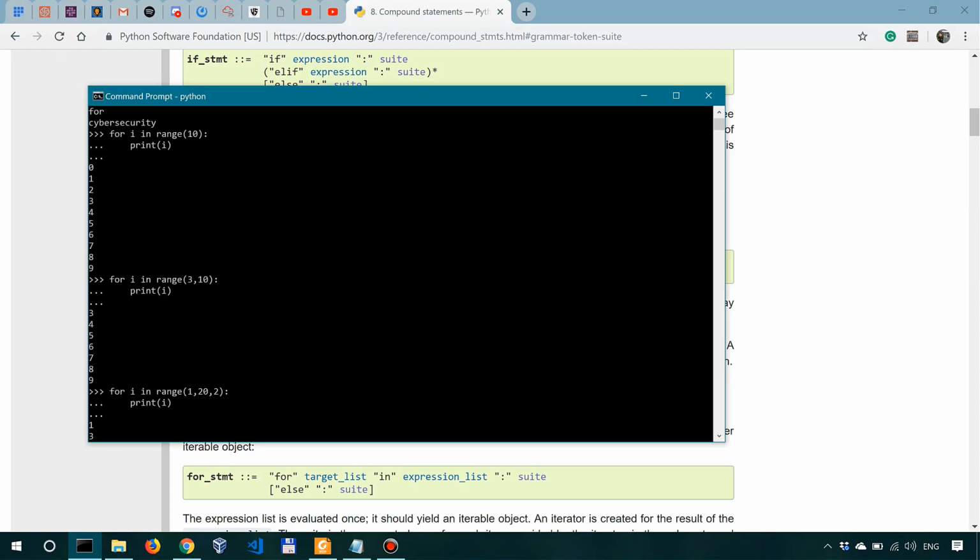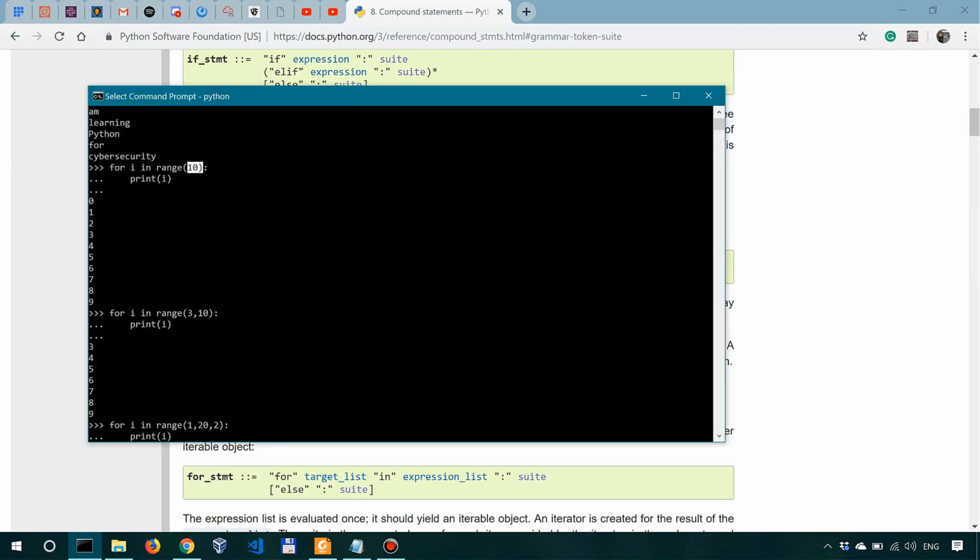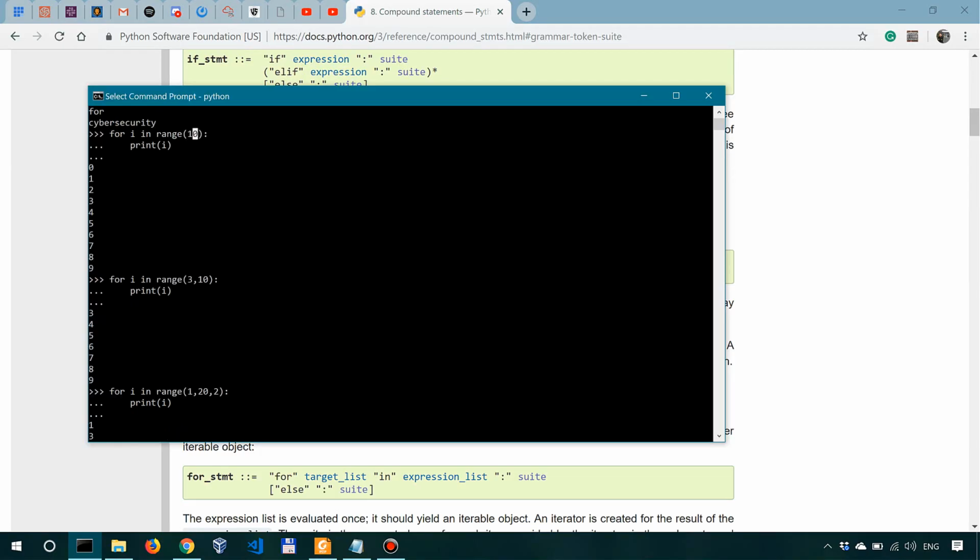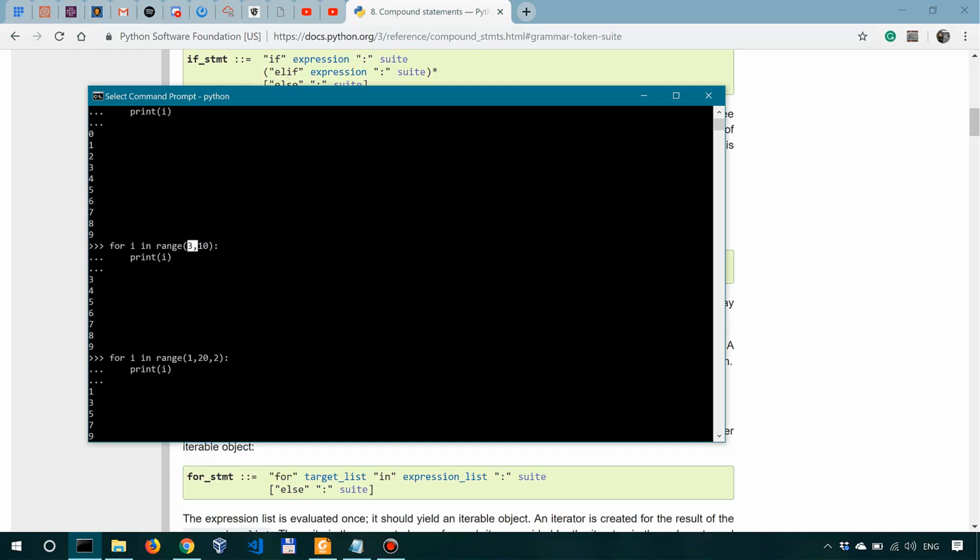So as you can see, we can use the range with one single argument, which specifies the stop point, and it starts at 0. We can specify it with two arguments, which is the starting point and the stop point, and we can specify the range with three arguments: the starting point, the stop point, and also the steps. Okay, now please make sure to check the mandatory readings for more details on for loops.